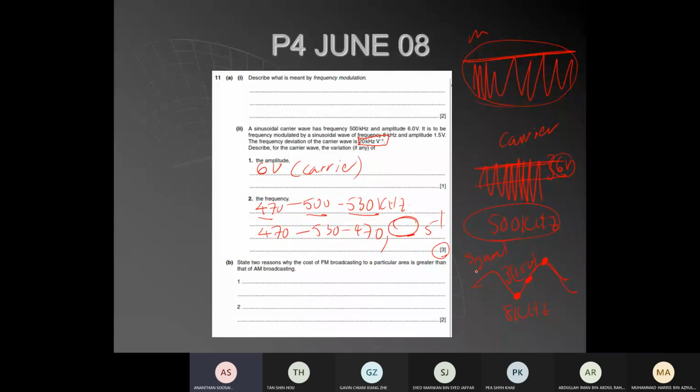The frequency of the signal. The signal is 8 kilohertz, so it's going to be 8,000 times. The 470, 530, 470 is going to happen 8,000 times in a second. Okay, that's the frequency alteration.